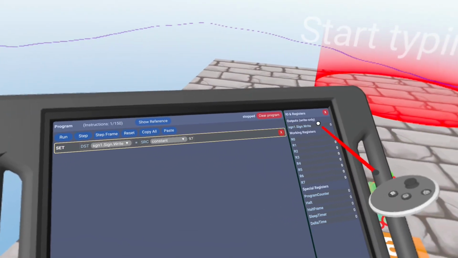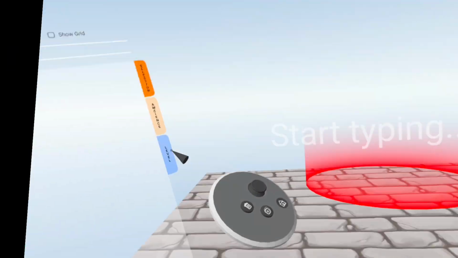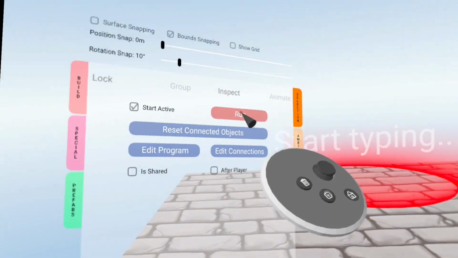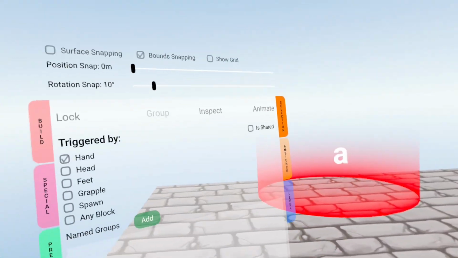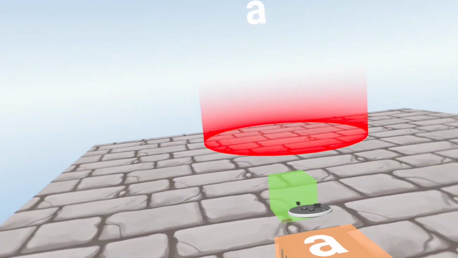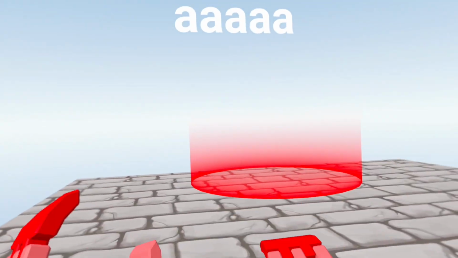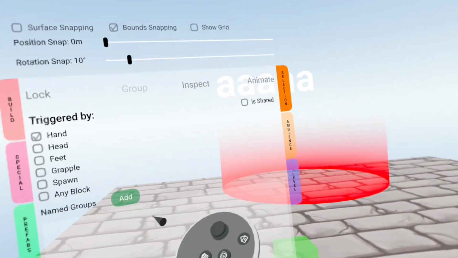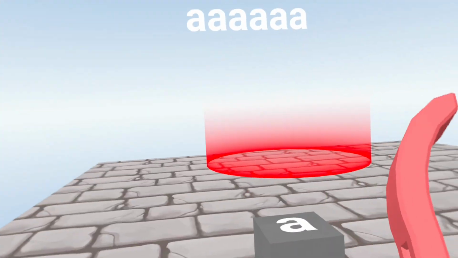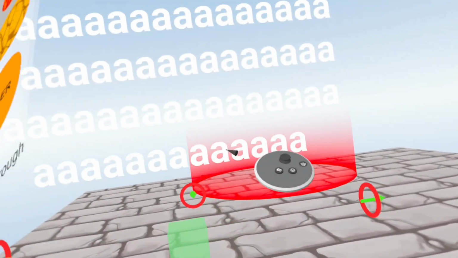So now what you want to do is go off and then click start active, get the trigger, and then you want to go connect it to the code block, and then now you can go on, click the trigger, and it will do it. And then you can also make it for grapple, and then you can just spam. Yeah, but you can make infinite words. So yeah, that's how to make it in grab.